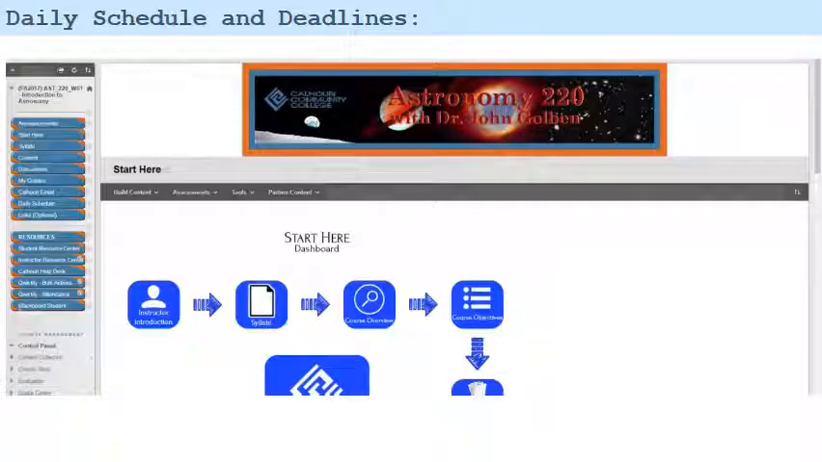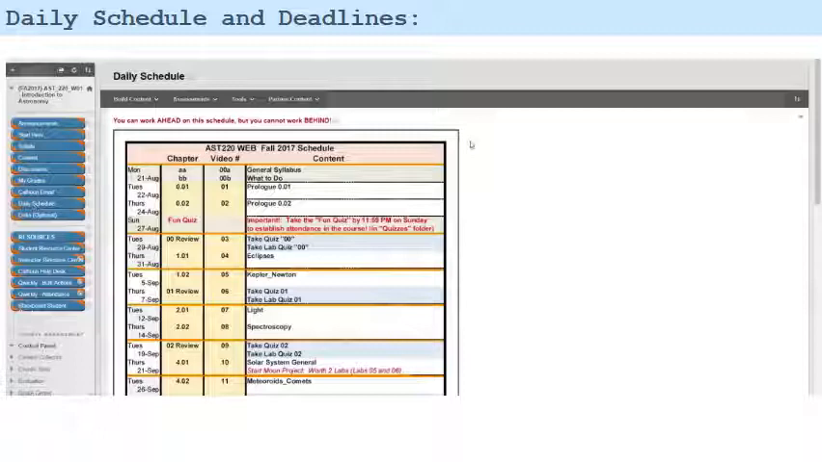So where should I go as I start in this course? Well, one place where you're going to go very often is to click on the daily schedule. As I look at this daily schedule, it is set up as if we were taking a brick and mortar class, which would meet, say, twice a week, maybe on Tuesday and Thursday.